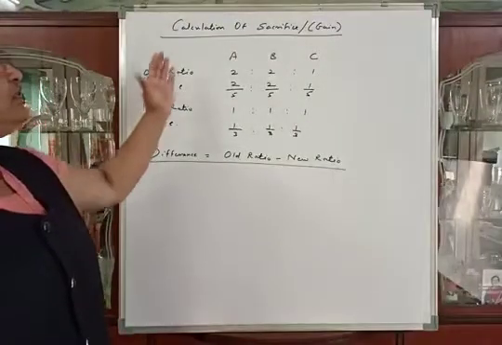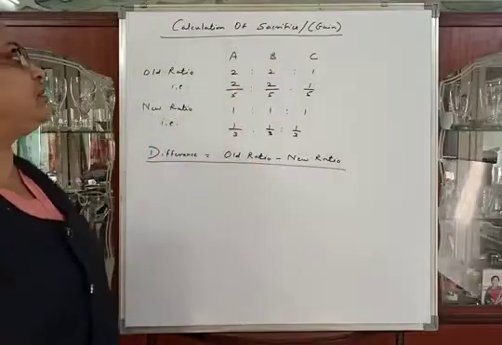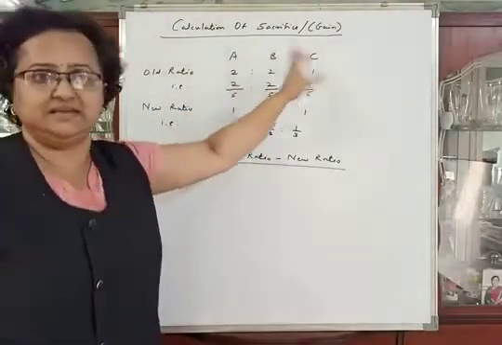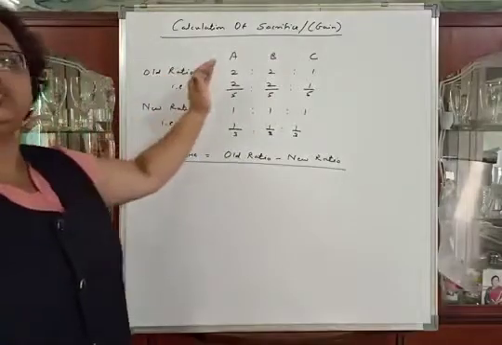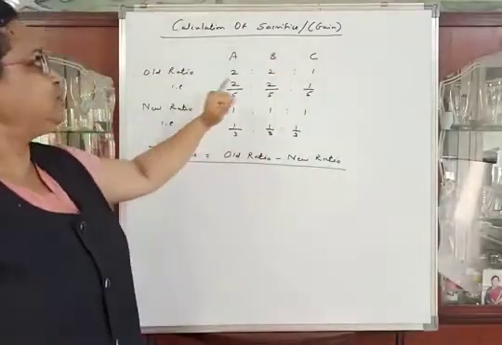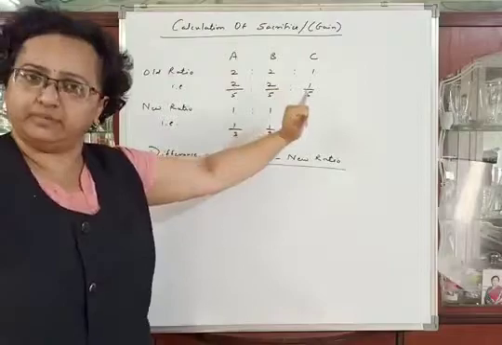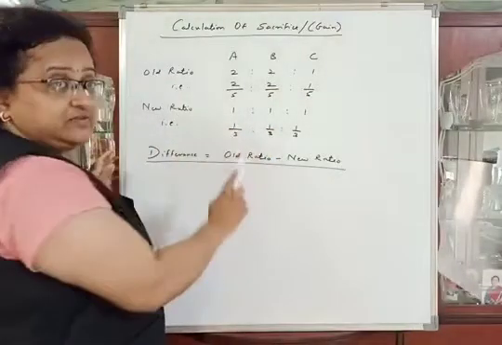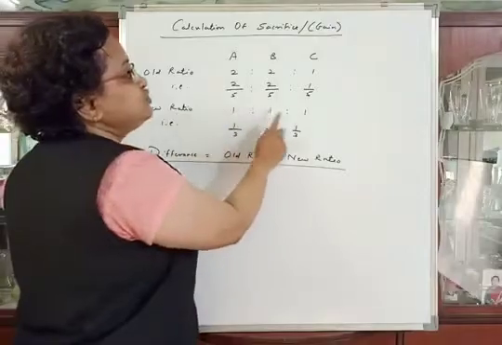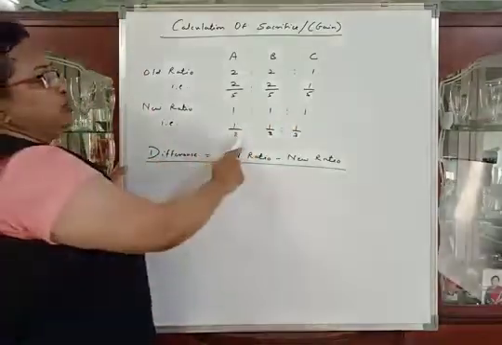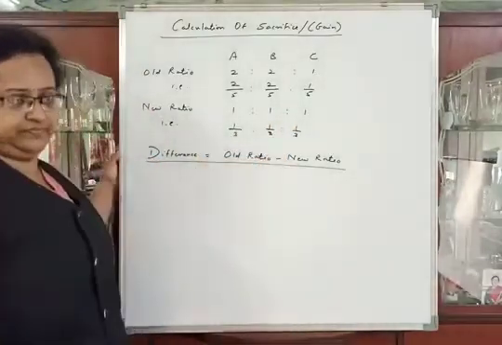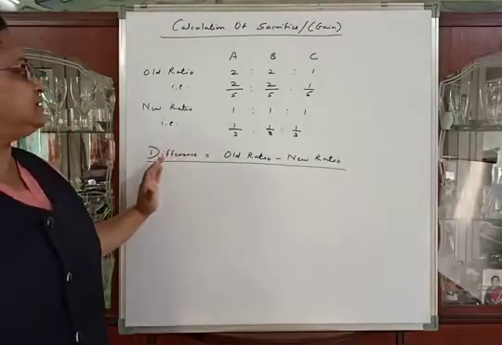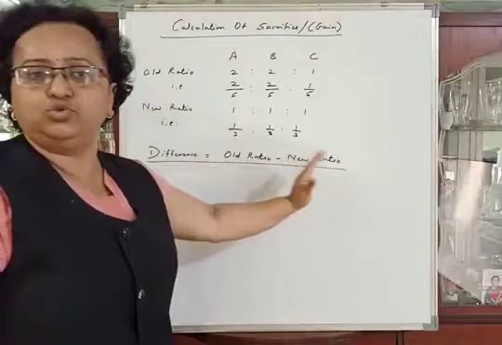Now we will calculate sacrifice or gain of partners. There are 3 partners in this problem, A, B and C. Their old ratio is 2:2:1, that is 2/5, 2/5 and 1/5. Now the new ratio is given in the problem, which is equal. It means 1:1:1, that is 1/3, 1/3 and 1/3. Let us calculate sacrifice or gain. It is equal to old ratio minus new ratio.